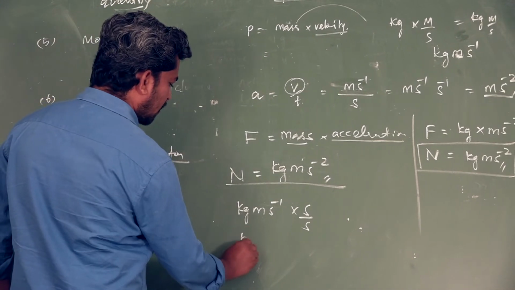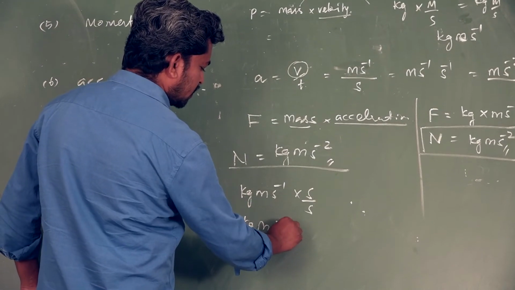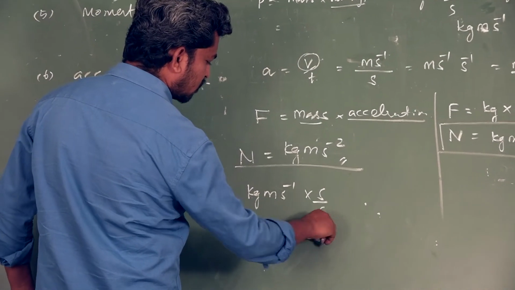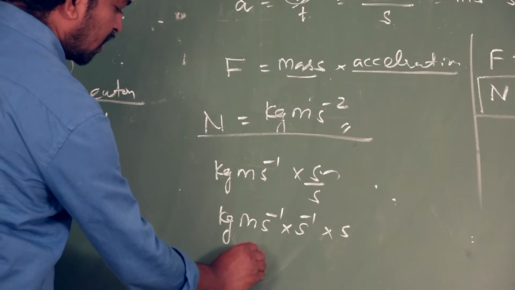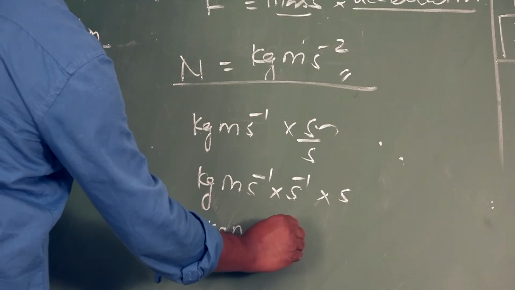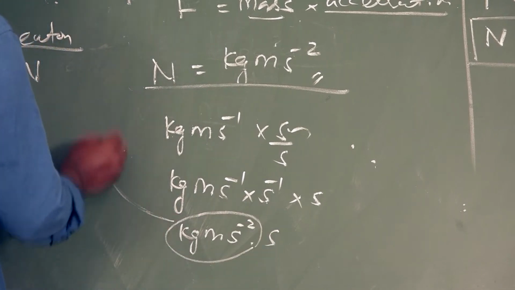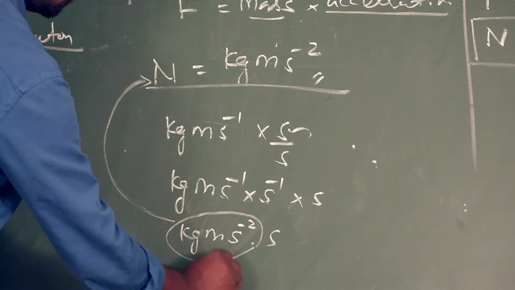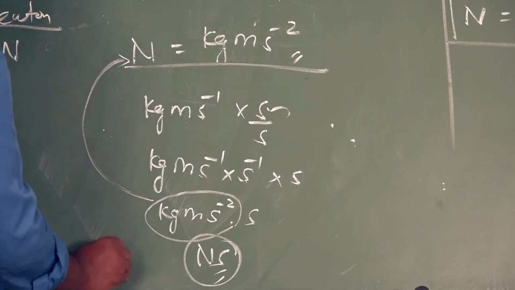So kilogram meter second minus 1 into this second minus 1 into this second. Kilogram meter second minus 2 into second. Kilogram meter second minus 2 is equal to Newton. So Newton second. This is the unit of momentum.